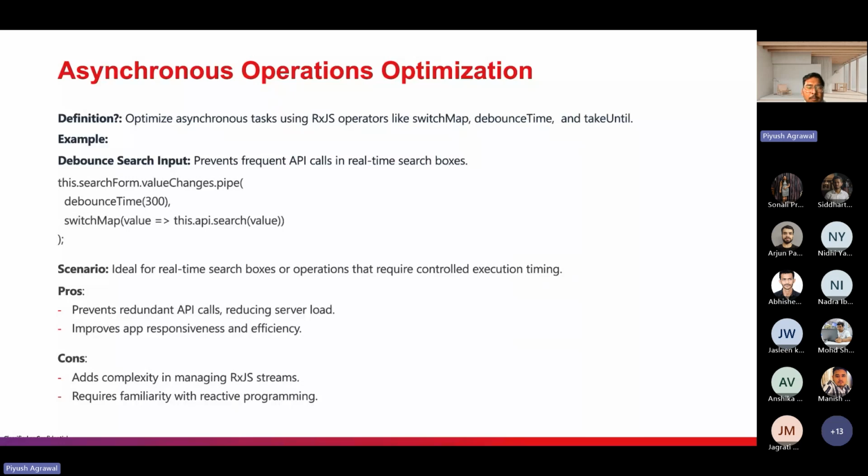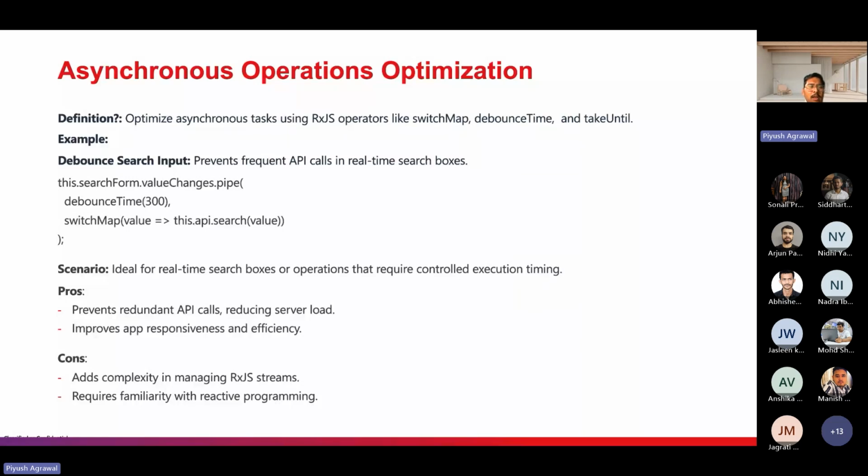It prevents redundant API calls, as I explained, and reduces the server load. If we are not calling the API multiple times, the server load is reduced. It improves app responsiveness and efficiency. You are not calling the whole code every time; you are restricting it for a specific period of time, and after that you call the API. So it improves efficiency and responsiveness.